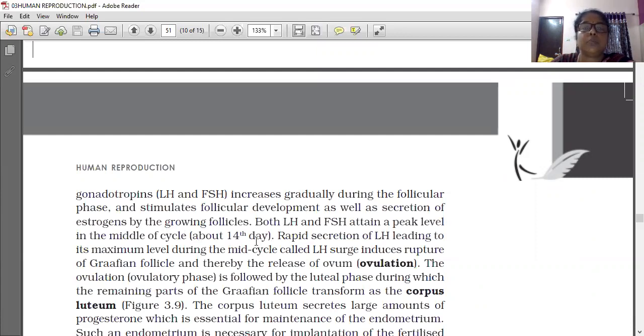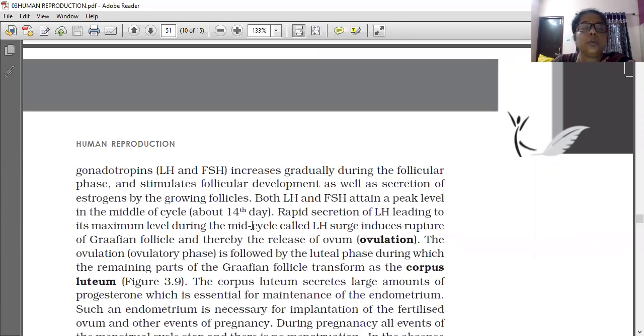Only when both hormones, the luteinizing hormone and the follicle stimulating hormone, are present does ovulation occur. When ovulation occurs, these 3 hormones, LH, FSH and estrogen, are in the body. Peak level is the maximum level. Rapid secretion of LH, leading to its maximum level during mid-cycle, called the LH surge, induces rupture of the Graafian follicle. When LH is increasing in the body, rupture of the Graafian follicle and release of the ovum take place. This phase is called the ovulatory phase, and the event is called ovulation.